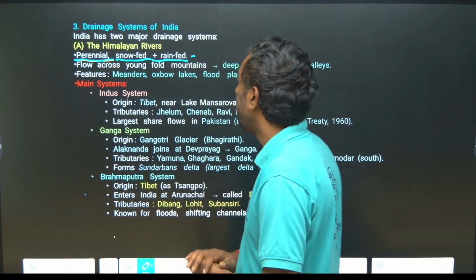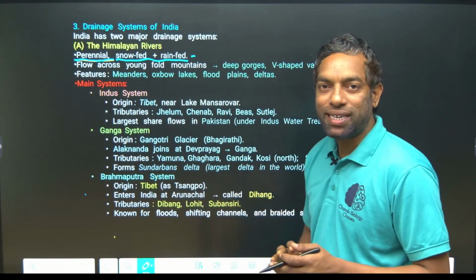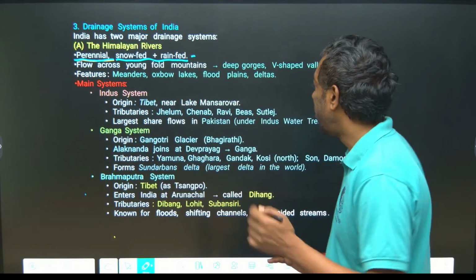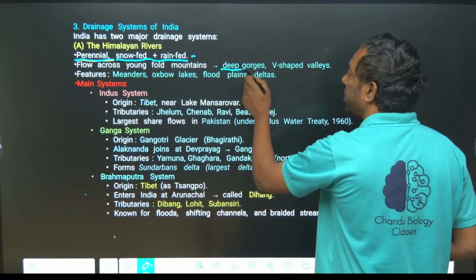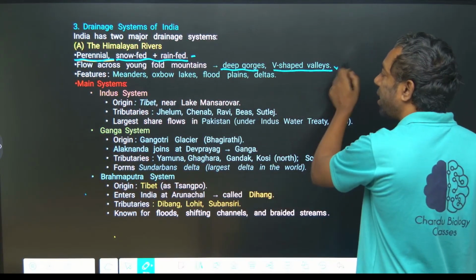Okay, guys, what are the young folded mountains in India? The Himalayas. They give water as rivers, with deep gorges and V-shaped valleys in the Himalayan system.